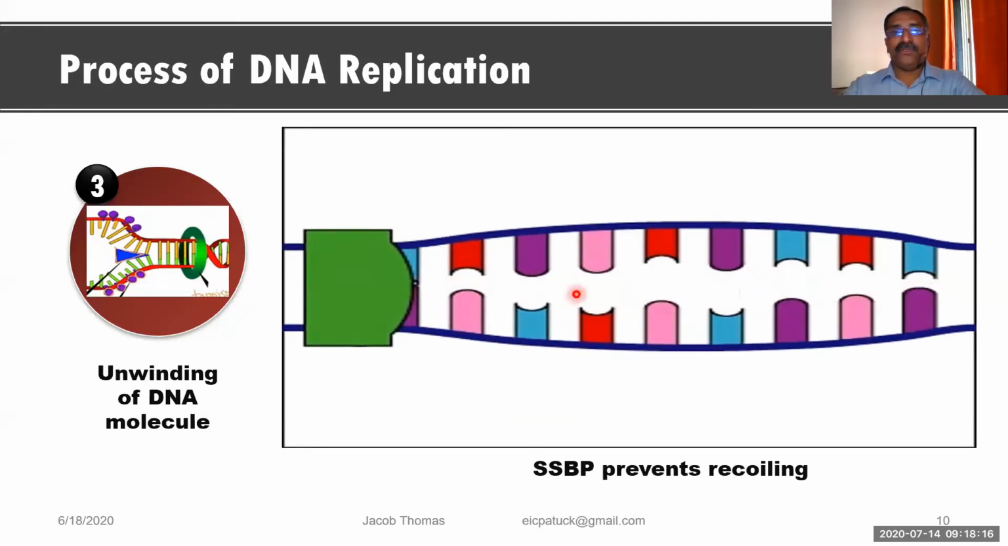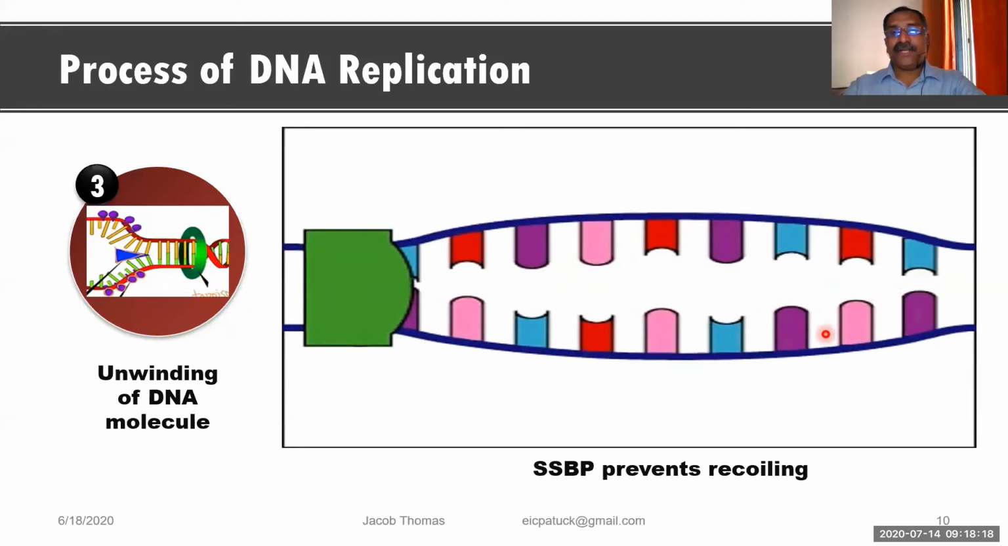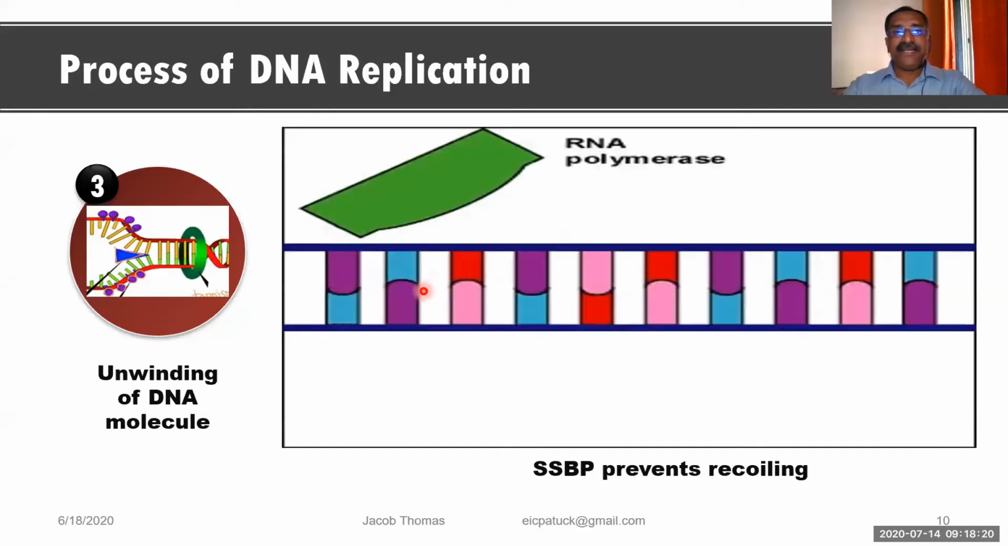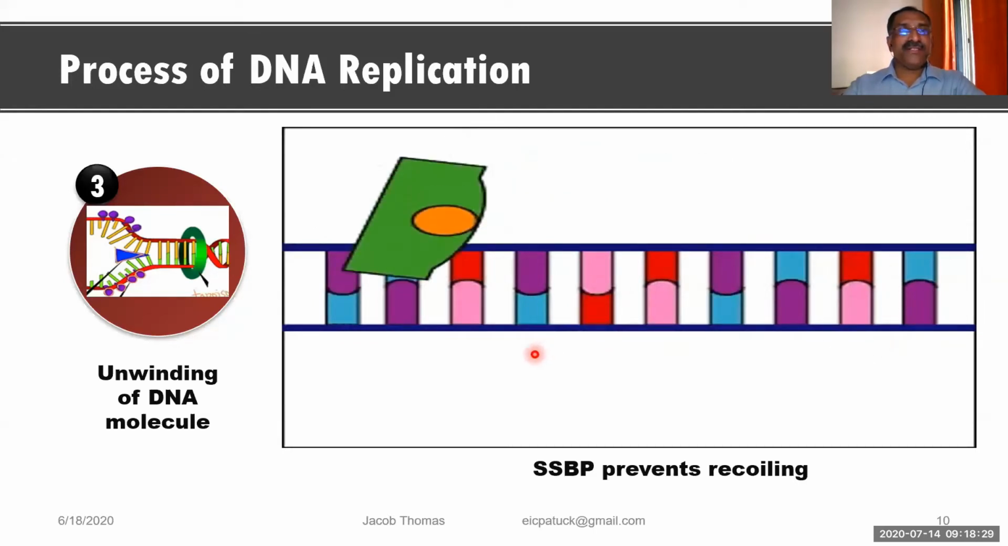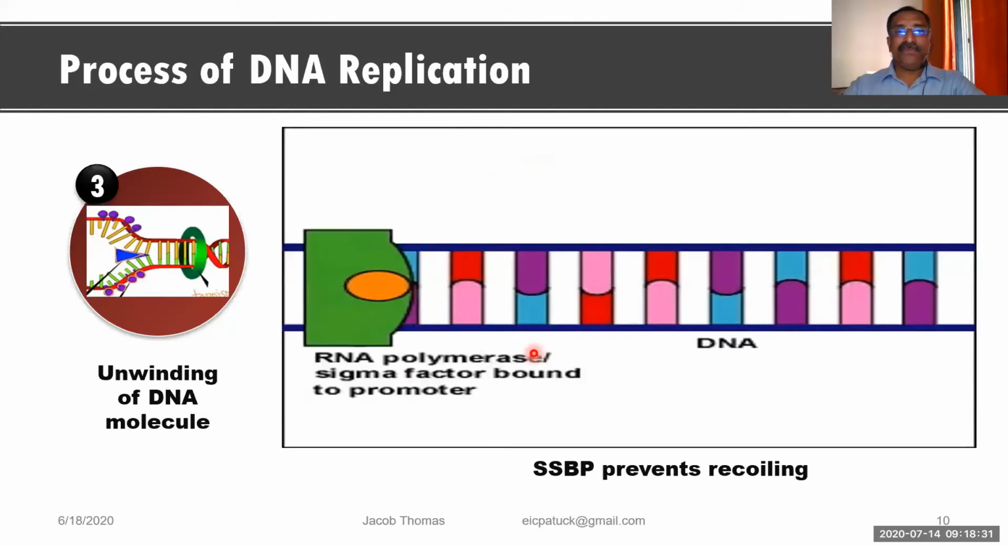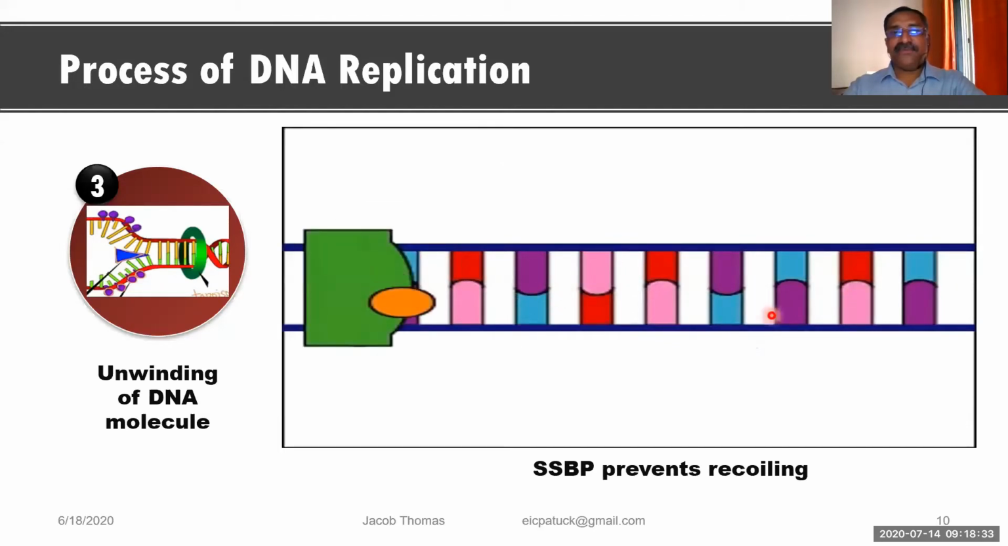The hydrogen bonds are broken. Now the strands are getting separated. And thereby, you can see that at 2 ends, this is what is called the origin. And for every origin, you can see that there are 2 Y-shaped structures over there.